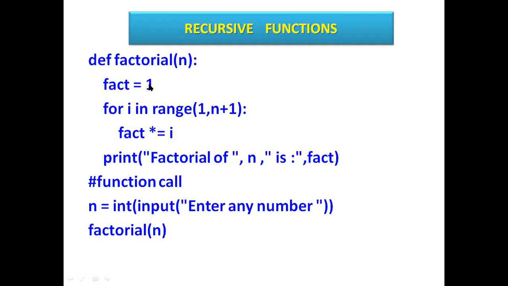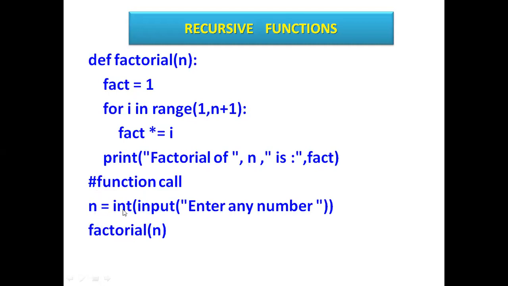Fact already has 1, so fact star equal i, fact multiplied by i. So the first time, second time, third, fourth, fifth, 5 times it will multiply. Here print factorial of n is fact. So this is the calling part. Before this you can take input from the user; I have used the input method here. This is the declaration part ended with a colon, and here is the calling part.